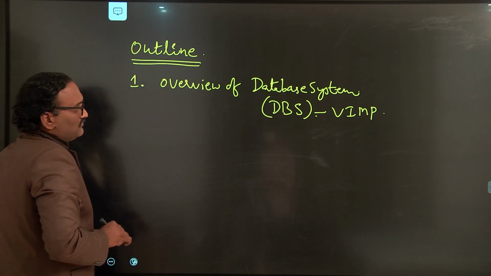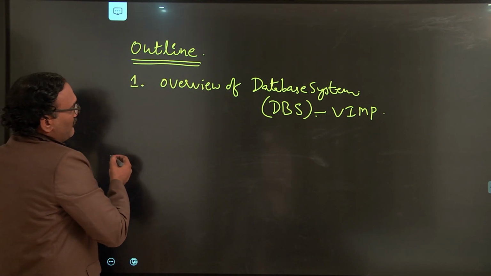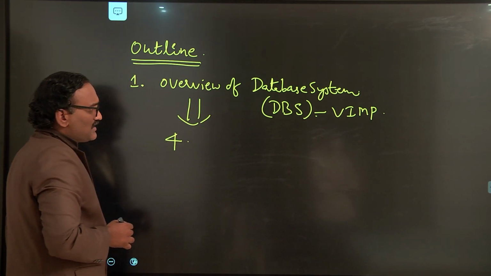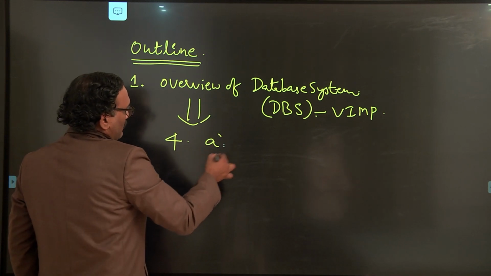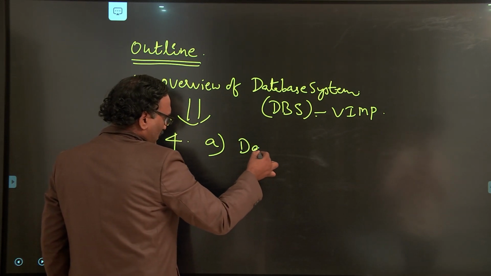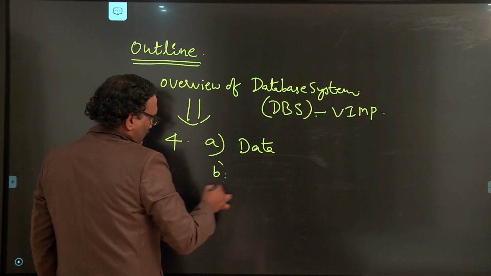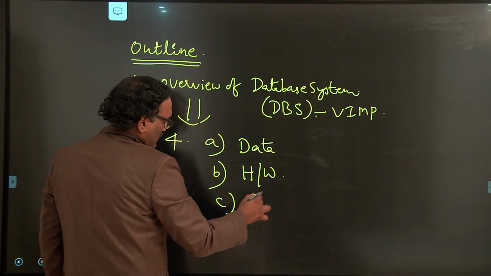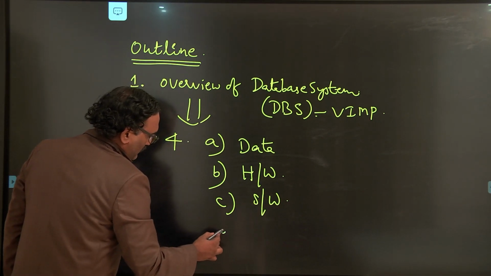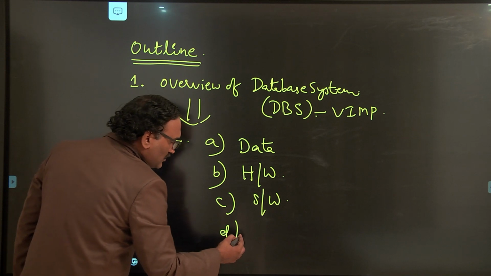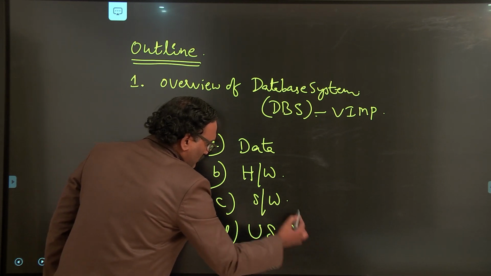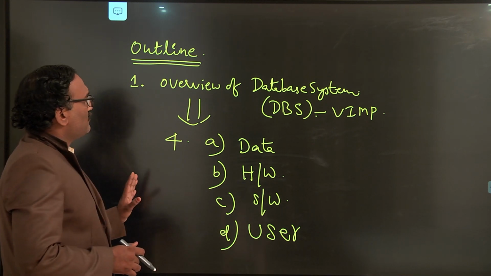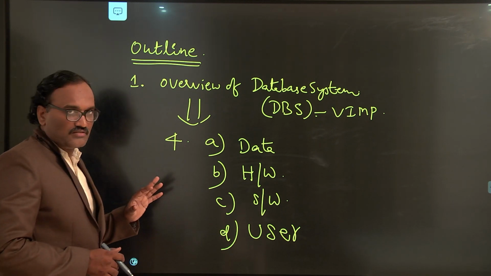This database system is organized as a collection of 4 components. First one is data, second one is hardware, third one is software, and fourth one is user. So in this class I will discuss the overview of database system.